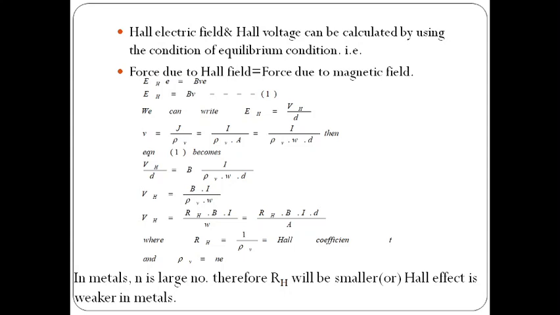So in metals, that N, the total number of charge carriers, is very large, therefore RH will be very small. Why? Because when the total number of charge carriers is more, the volume charge density rho v is more. So when the volume charge density is more, it is the inverse of the Hall coefficient. So then the Hall coefficient RH will be very small in metals, and therefore we can say the Hall effect is very weak in metals.